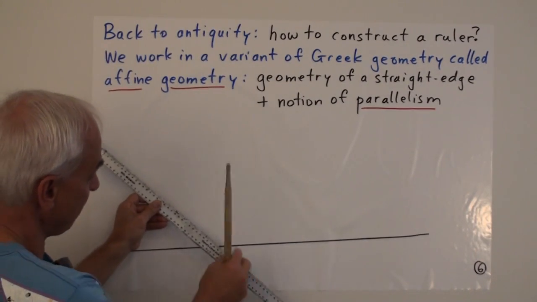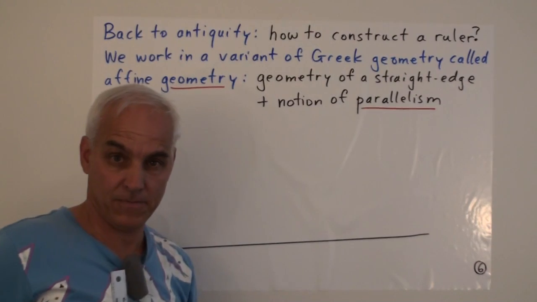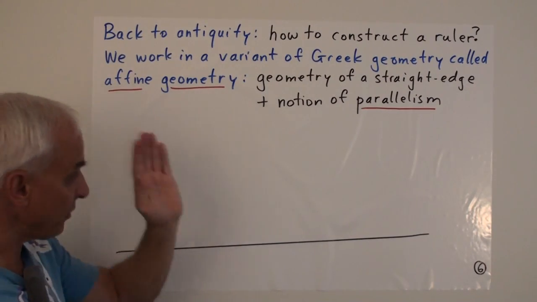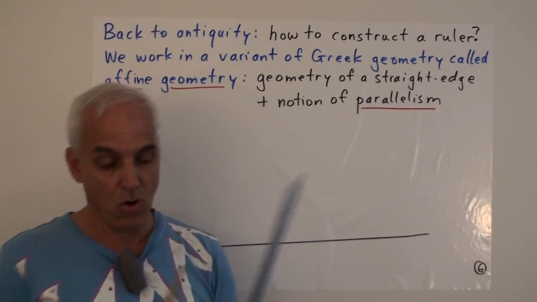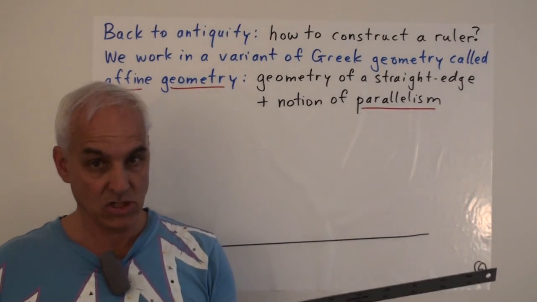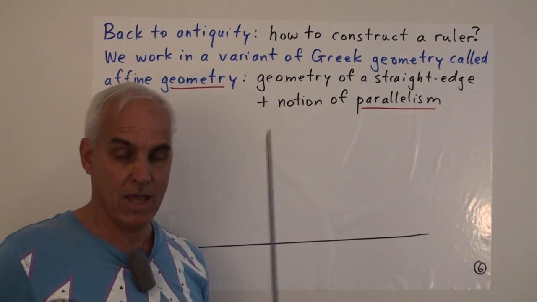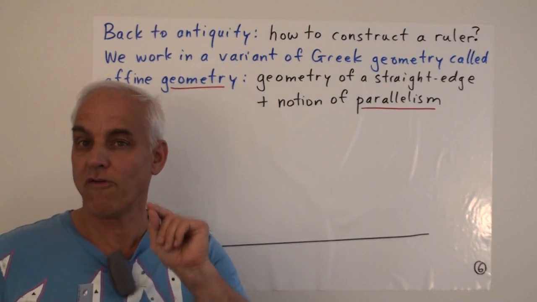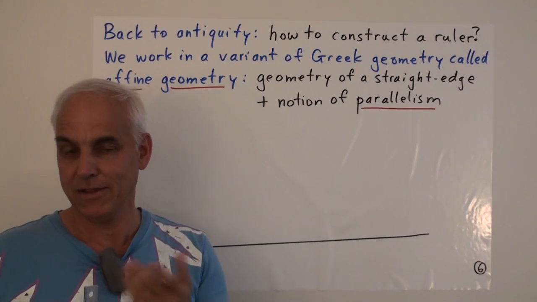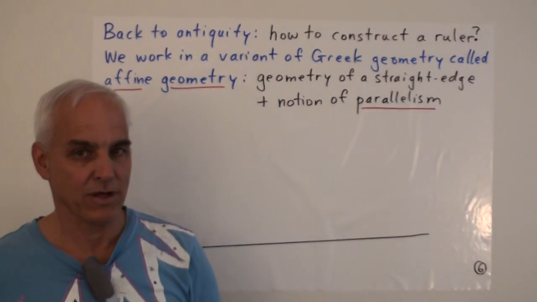So the affine geometry you can think of today as just the geometry you get by starting with a plane and you're only given a straight edge together with this ability to make parallel lines. But in particular, there are no circles, and there is no notion of perpendicularity in this geometry. It's a simpler kind of geometry from that of Euclid.